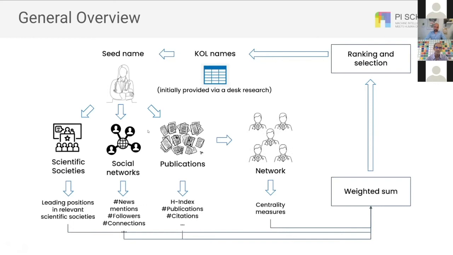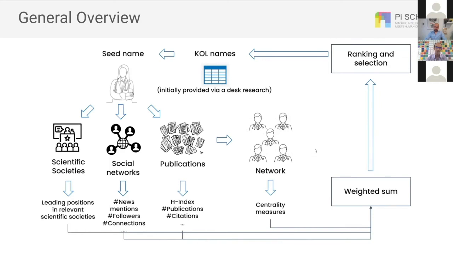For these sections, we use some named entity recognition algorithms to find names. For the scientific aspect, the ranking of the KOL is based on the publications. For this set of publications, we can extract features or statistics like the H index or the number of publications or citations. And we can also create a collaboration network of how these people are collaborating in different scientific work. This network can be useful also for ranking. You can see which person is very well connected, and you can also find new names which might not appear in the first round of this analysis.